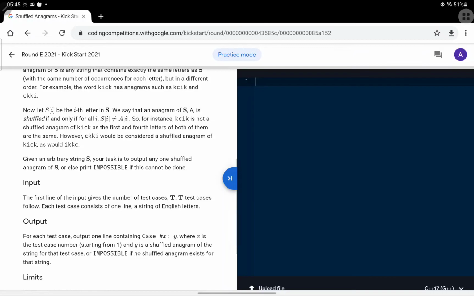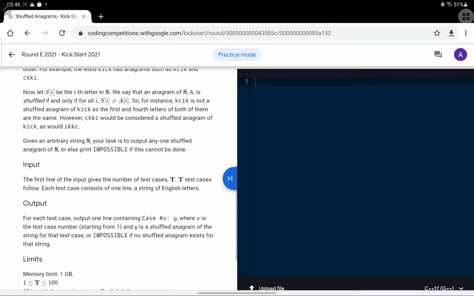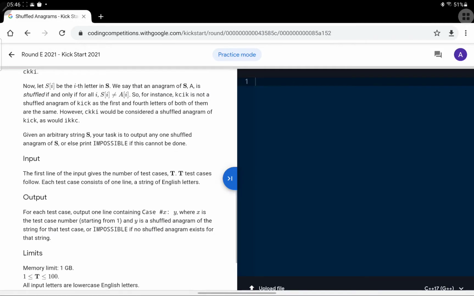Now let S of I be the ith letter in S. We say that an anagram A of S is shuffled if and only if for all I, S of I is not equal to A of I. So for instance, KCIK is not a shuffled anagram of KICK as the fourth and the first letter of both of them are the same. However, CKKI would be considered a shuffled anagram of KICK and as would IKKC.